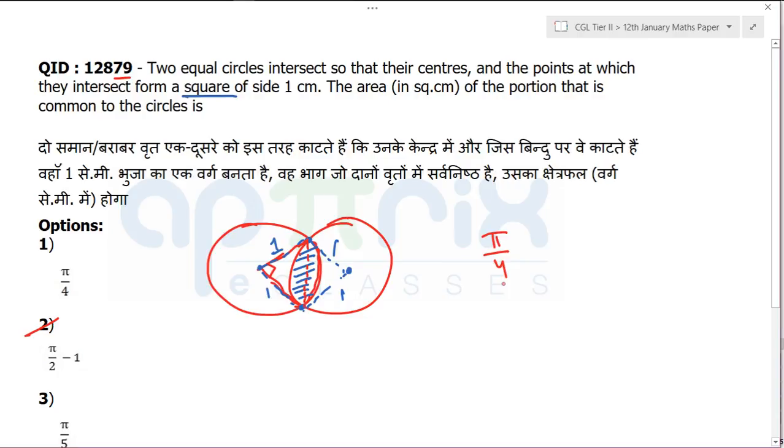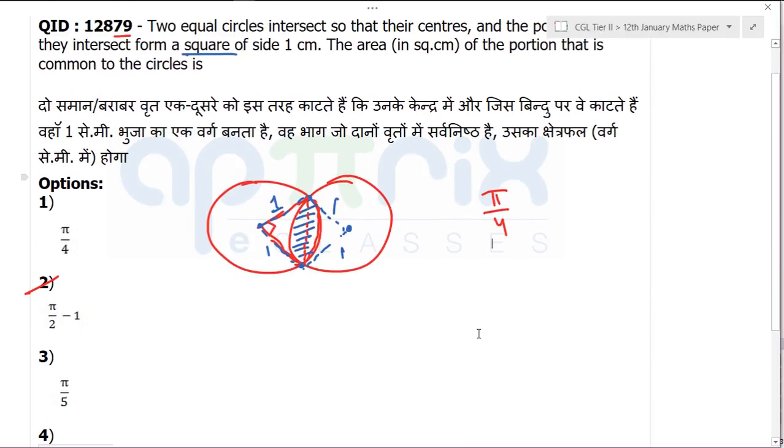Tell me please, if I have a quarter of the circle and that radius is 1, what will be the area? Will it be pi by 4 or not? That will be pi by 4 minus something. What you are doing by writing pi by 4 here is taking this sector's area and then subtracting this triangle's area. So actually you are getting just this portion, which I am marking with the red color. You need to double it, and if you double it, you are definitely going to get a term pi by 2.